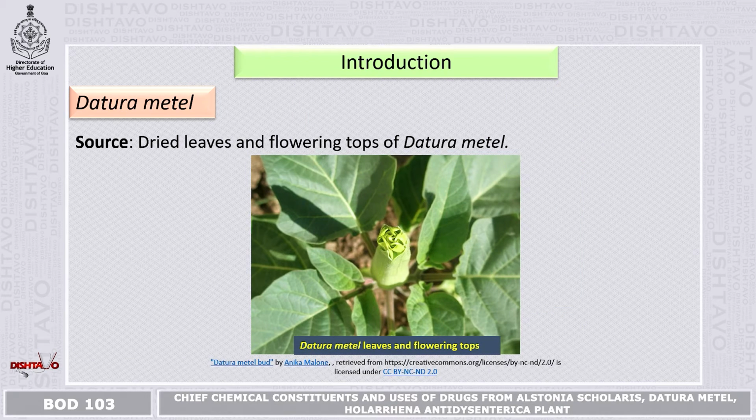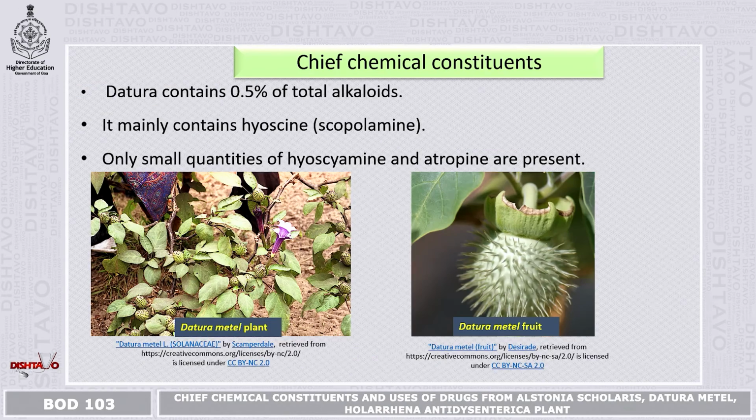The main parts of this plant are the dried leaves and flowering tops of Datura metel. Here in the picture, you can see the young plants with the leaves and flowering top, which is an important component in the medicine.